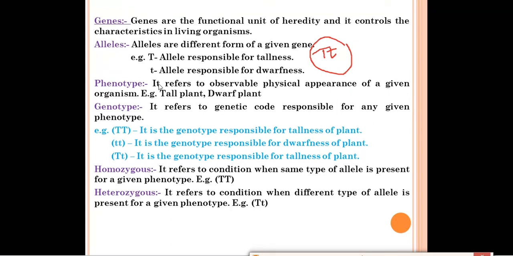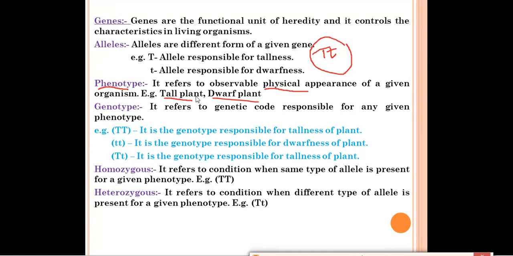When we read about the monohybrid and the dihybrid cross, at that time you will look at these words, phenotype and genotype. Phenotype means physical characters which we can see. By looking at them we can tell what it is. So it refers to the observable physical appearance of a given organism. For example, tall plant, dwarf plant. By looking at the plant we can see which plant is tall and which one is dwarf.